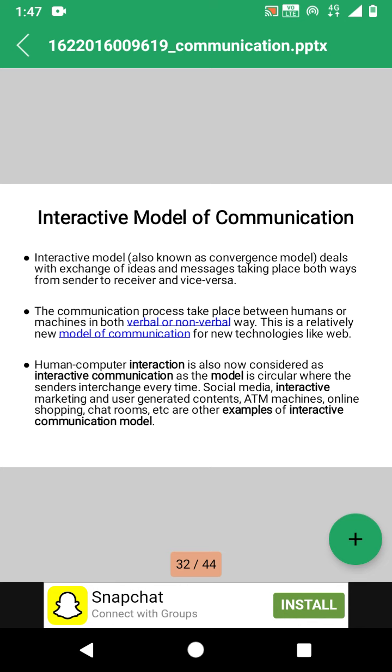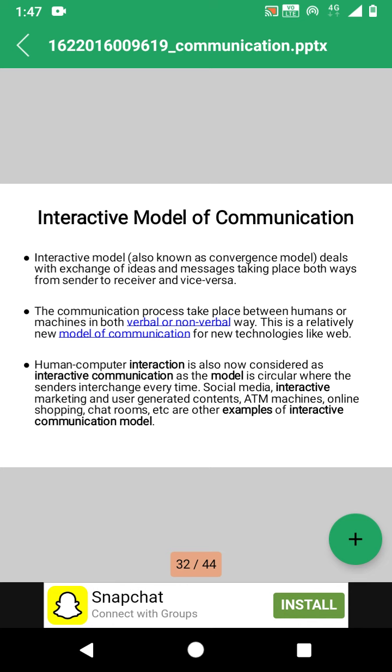This is a relatively new model of communication for new technologies like websites, the net, mobiles, as well as some other devices. So human-computer interaction is also now considered interactive communication, as the model is circular where the senders interchange every time.